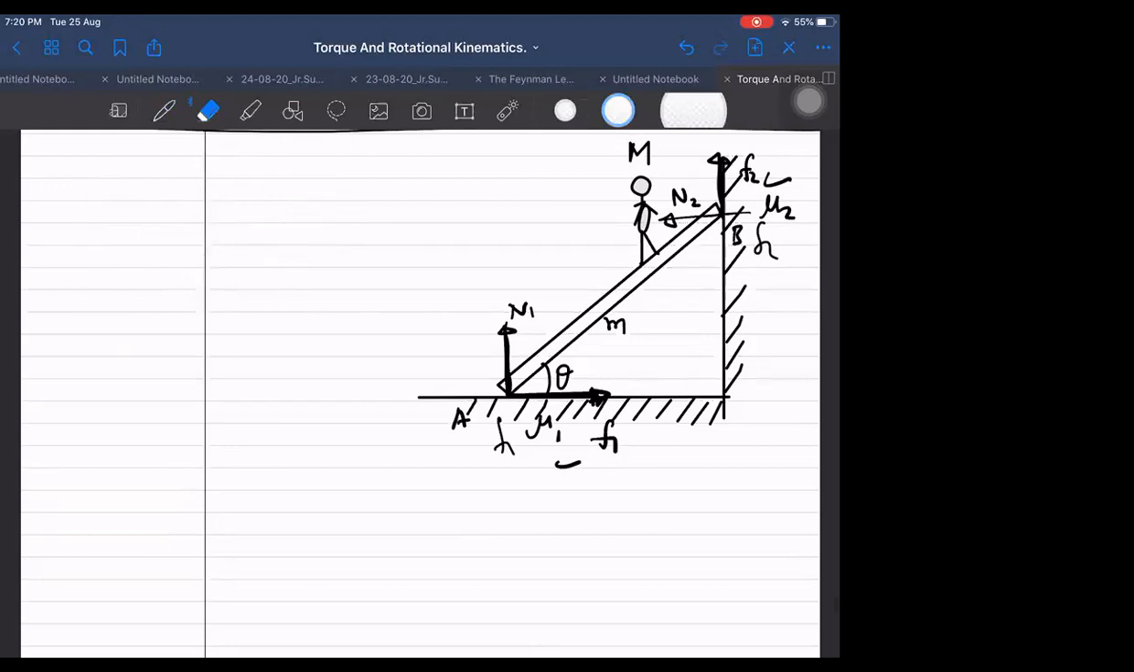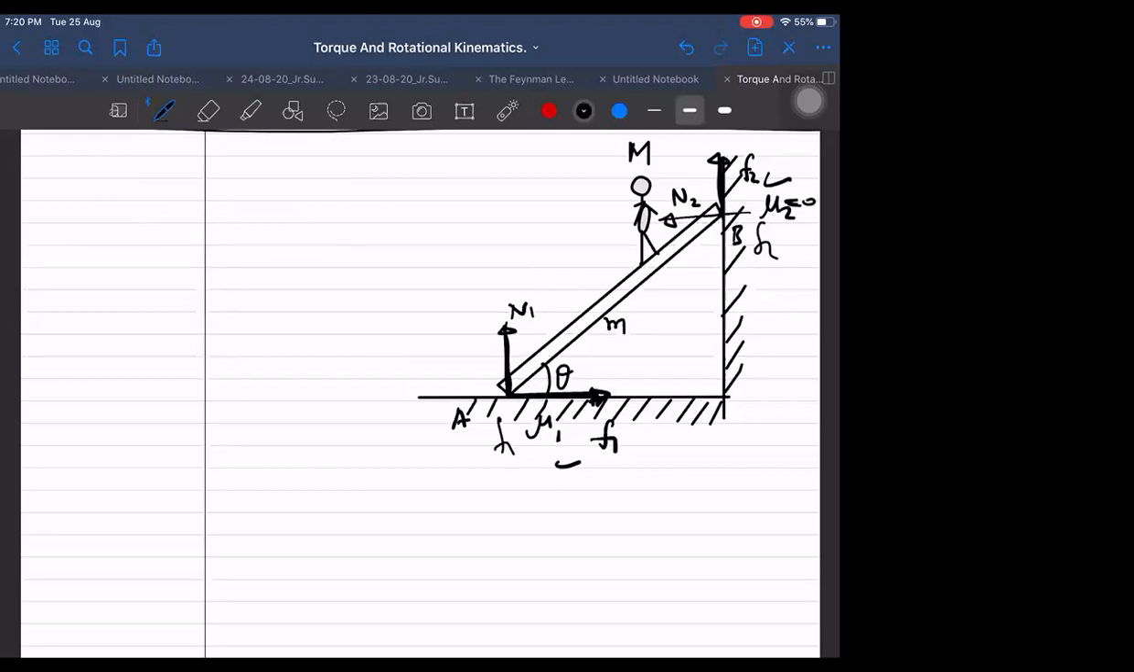They ask the question in this way. Either they will give one of them and ask to find the other 3. They will give F2 as frictionless in this case, so F2 will be 0. Then we can answer now. Once they say this wall is smooth, mu2 is 0, can we answer it now? Yes, we can answer.